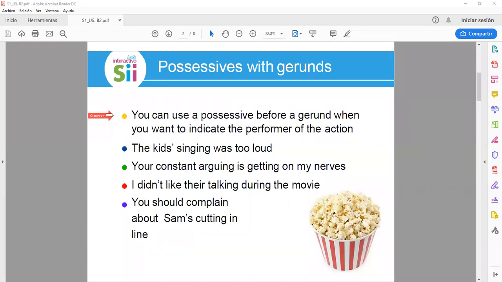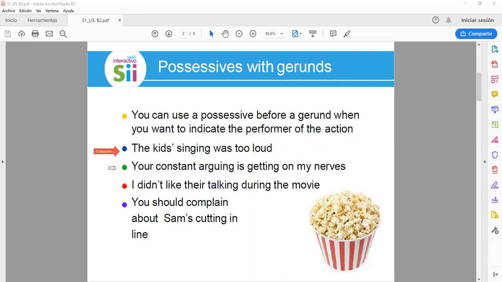With possessive and gerunds, you can use a possessive before a gerund when you want to indicate the performer of the action. Example: The kids' singing was too loud. Here the possessive is the kids and the gerund form is singing. It means that the way the kids were singing was too loud.